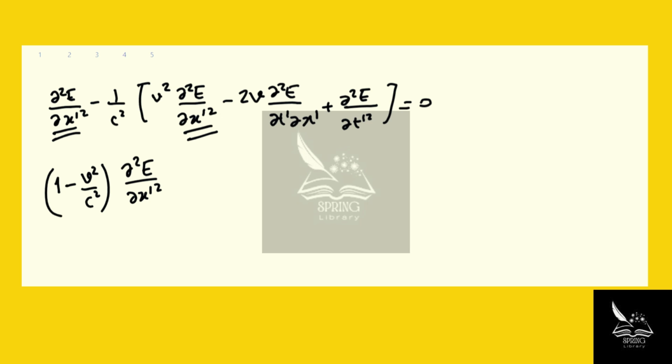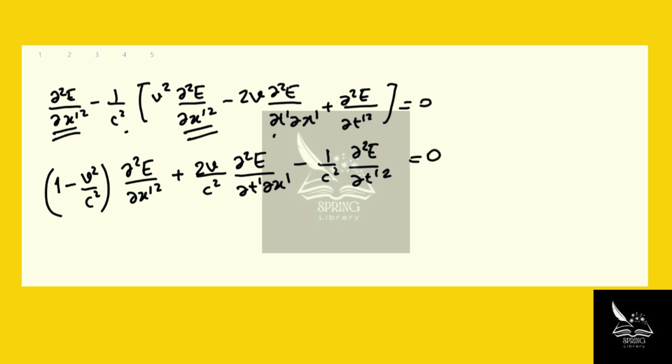And then we have the second term times negative 1 over c squared. That would give us plus 2v over c squared d squared E over dt prime dx prime. And we have negative 1 over c squared d squared E over dt prime squared equals 0.